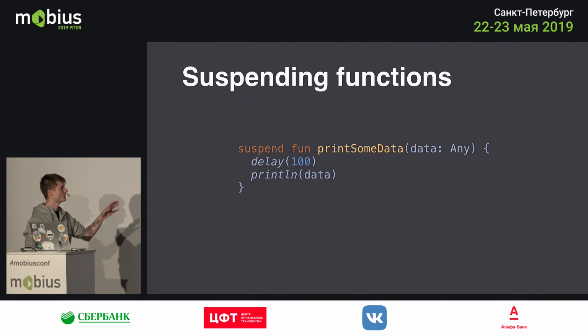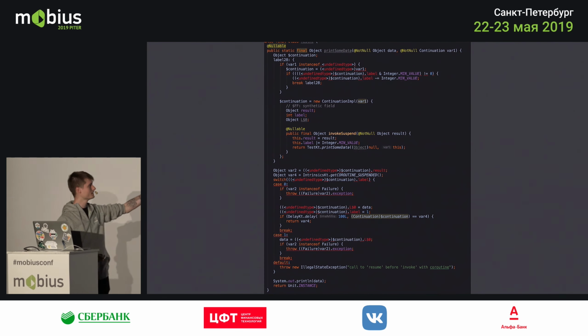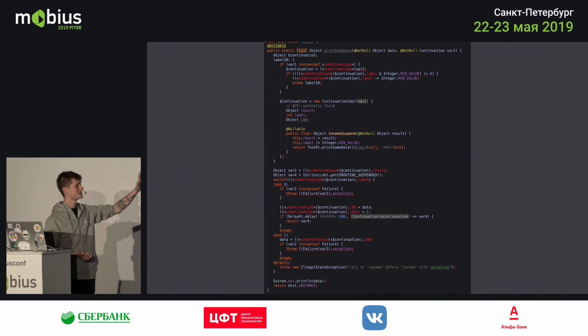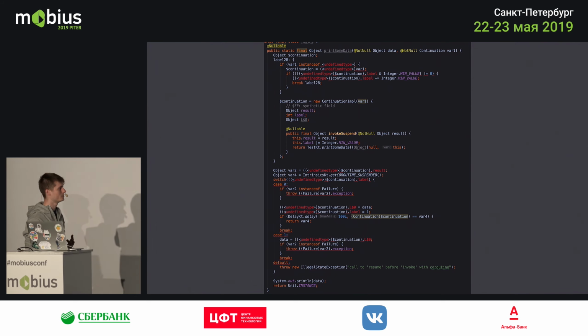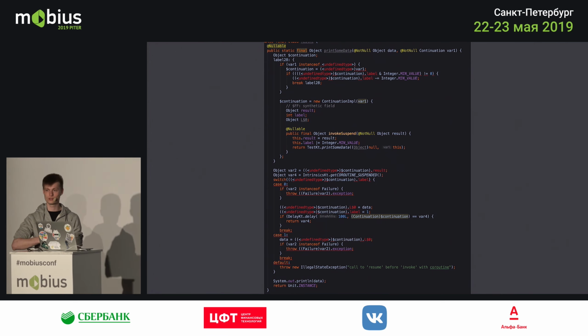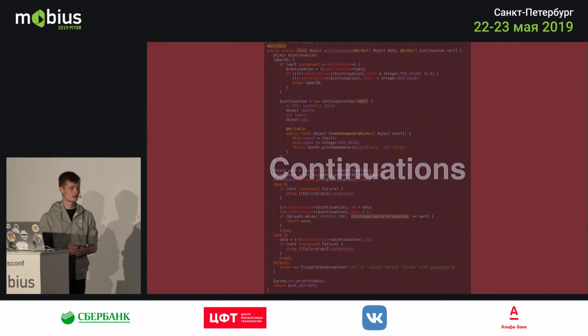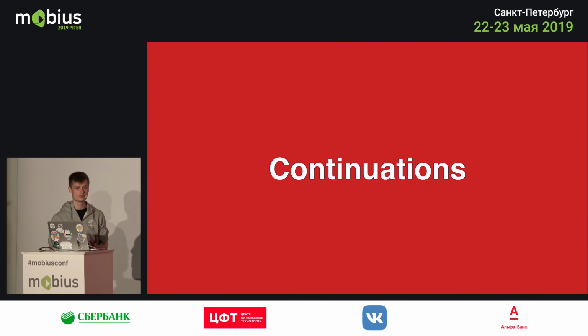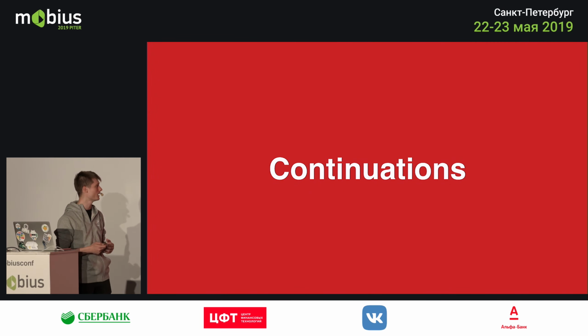So this is why, when we had this snippet of code and we added the delay function call, we get this huge block, which is the state machine block, which simply checks for the case or the label of the continuation so we can know where in the code we should return after this suspension has finished. So what are these continuation constructs? What are they used for and how do they work?